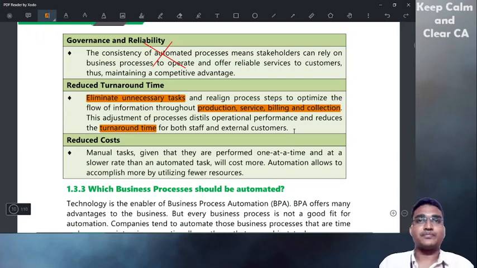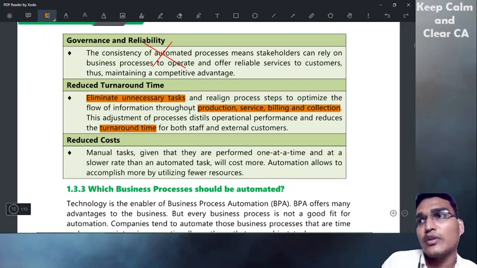What is turnaround time? Putting raw materials into the machine, getting the product, selling it and getting the money, and also purchasing raw material. Assume it is a cycle. So if we eliminate unnecessary tasks in the entire process, in production, service, billing and collection, it will save a lot of time. The entire process will be done very quickly. So time will be saved.